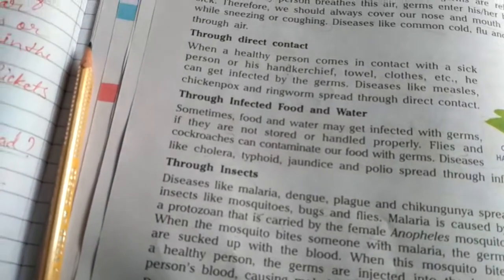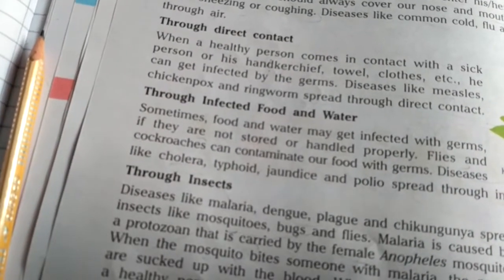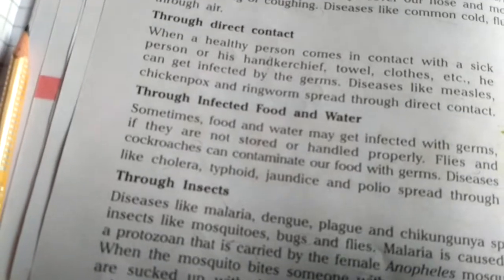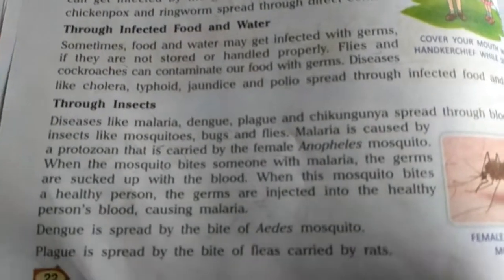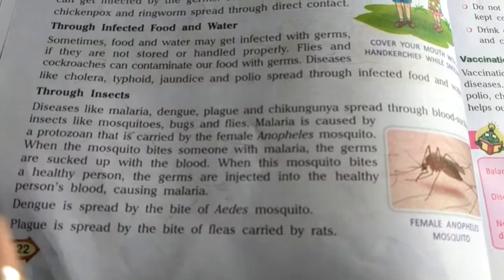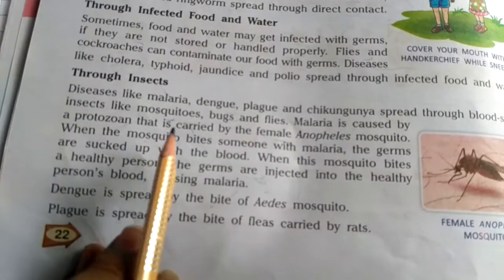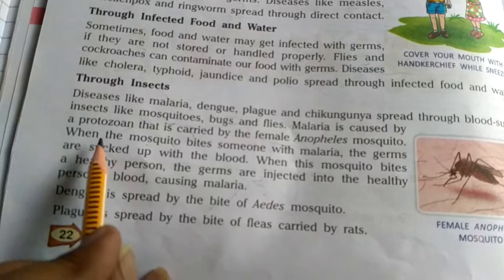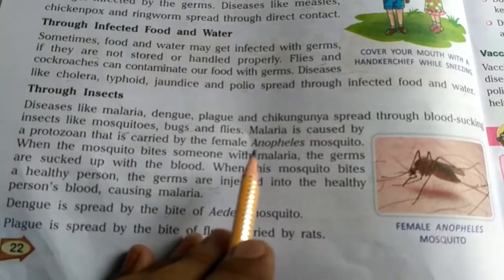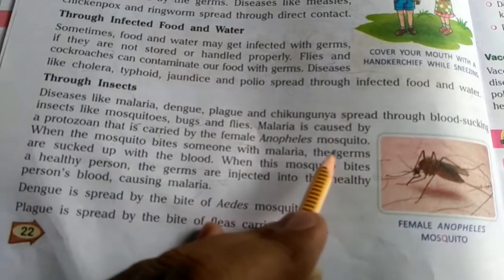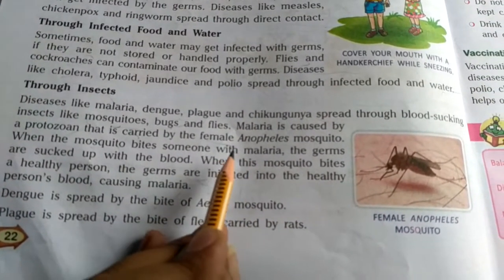But during that process, it releases the malarial protozoan inside that healthy person's blood, which it was carrying from the diseased person. So that's what is written over here. Understand it properly: when the mosquito bites someone with malaria, this mosquito has already bitten someone who is suffering from malaria.